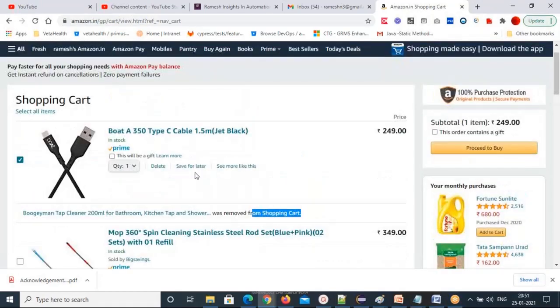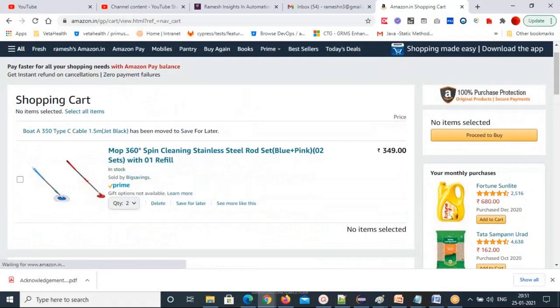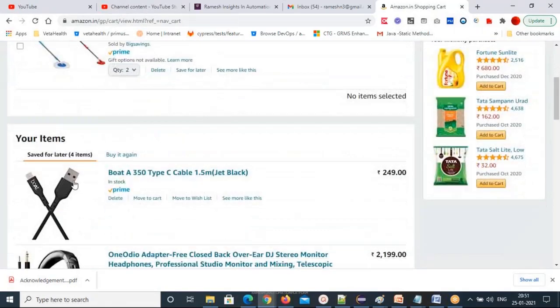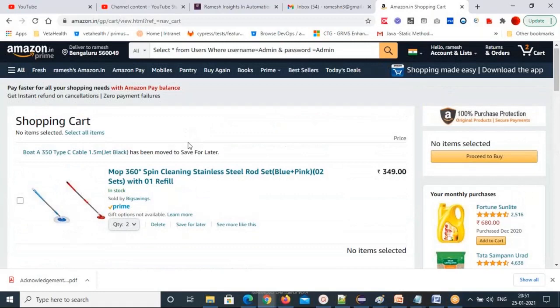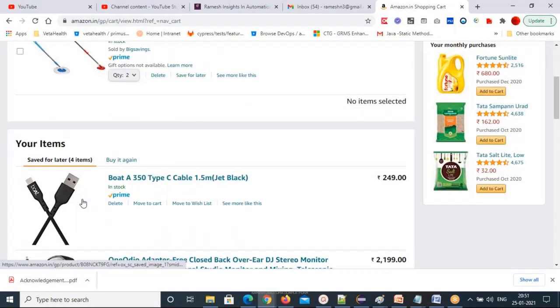See that the message you are getting: removed from the shopping cart. It has to remove. That's what I want. And this also I'll delete. I'll move it to save for later. See that, it is moved to save for later. Another module. It moved to the save for later module. It is integration. It is moving from cart to save for later module inside. It came here. Here you can see it moved. These are save for later test cases. You have to write it differently again.